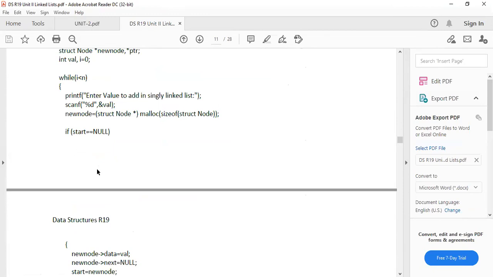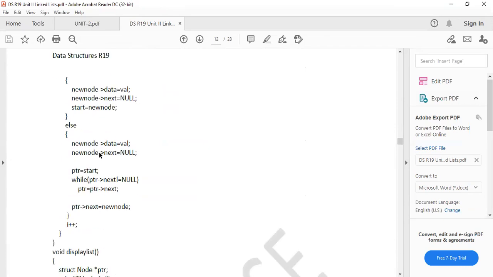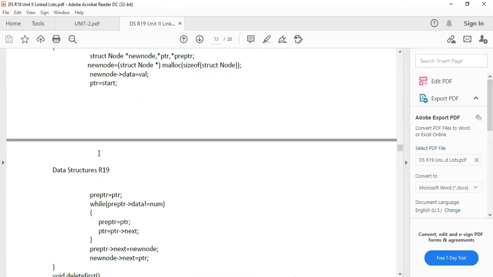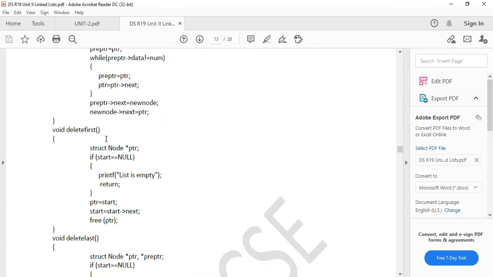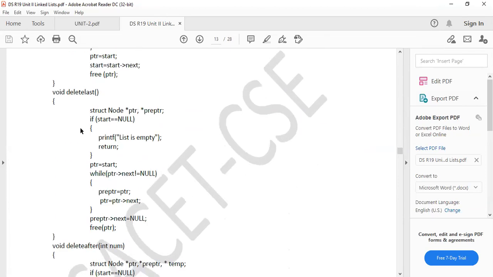And the next one is deletion. So deletion also has three possible cases. First one is the starting node, then the last node, and the middle node, or after any node. That's it, we can delete.